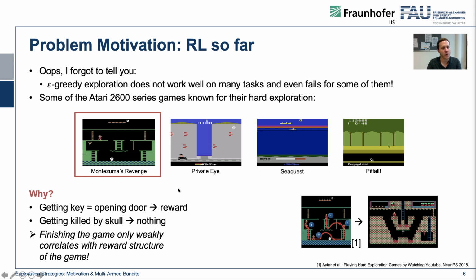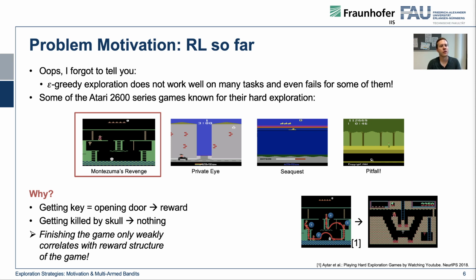And this is problematic for a DeepRL agent, because in contrast to us humans, we know that getting a key is somehow connected to something good, and we also know that there's a skull. A skull is usually nothing really good, so we don't want to touch it. These are concepts that we as humans always know. However, the RL agent simply has to try things out, and the only way of trying is using the reward structure of the game to get some feedback. However, this is maybe not so easy depending on the reward structure of the game.